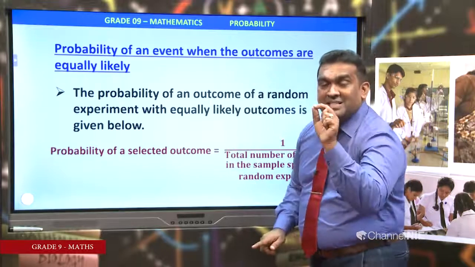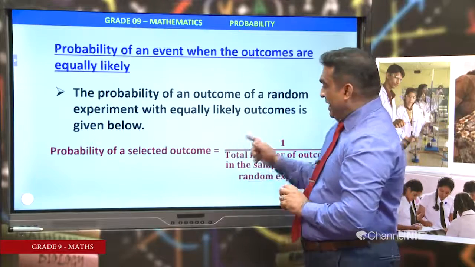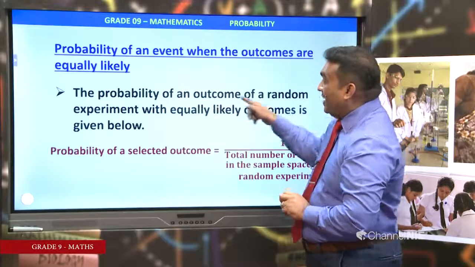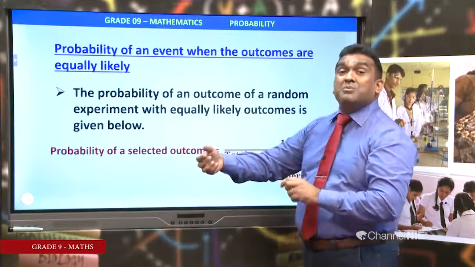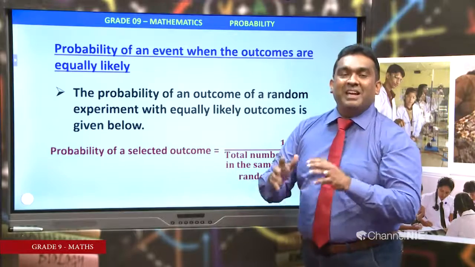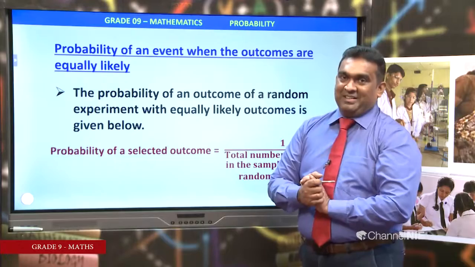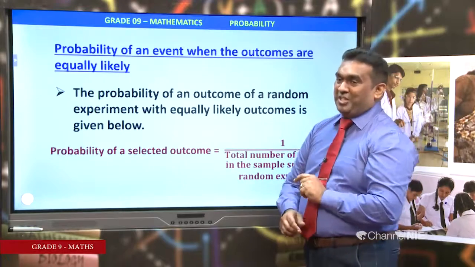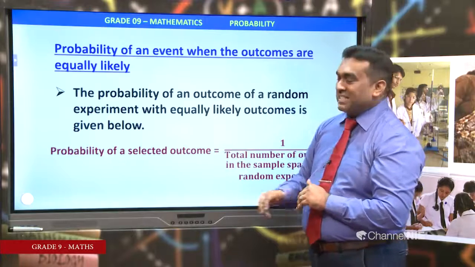Now you can guess the definition of the probability. Here we considered of an outcome, right? Number of outcomes we considered in the experiment should be divided by total number of outcomes, right? We'll see the definition through this formula. We can see.